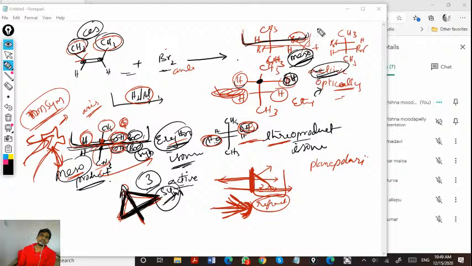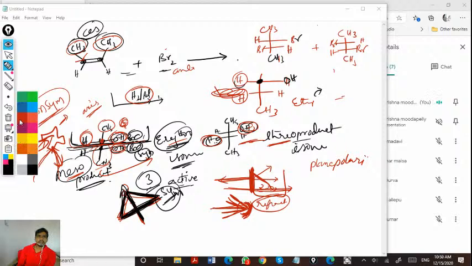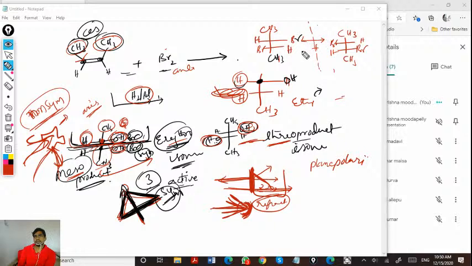So here you're going to get two optically active compounds which are mirror images of each other. If you see, this is exactly the mirror image of this compound. The two optically active compounds which are mirror images of each other are said to be enantiomers.